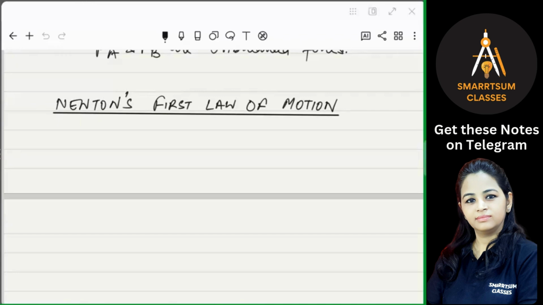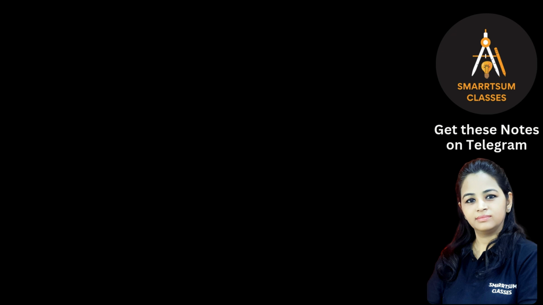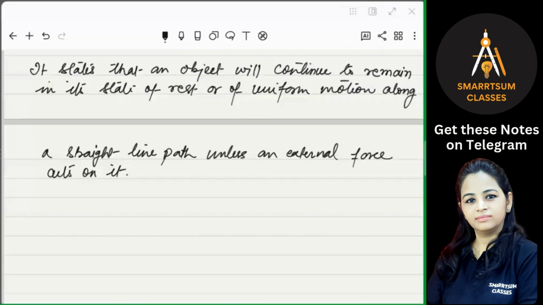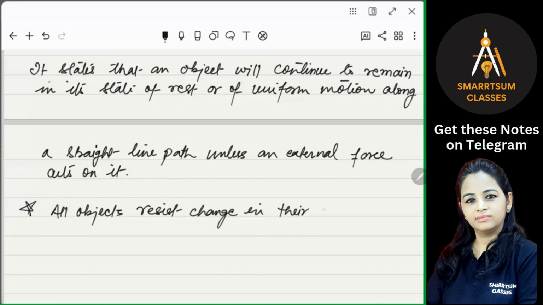So write down. In short, what we can say is that all objects resist change. They resist change in their state. They don't want to change their state. Okay. Right. So it is difficult for you also, right? When you are sitting and you are doing something, right?